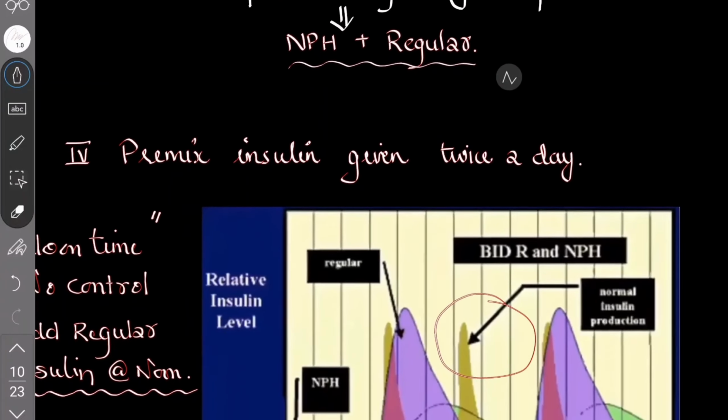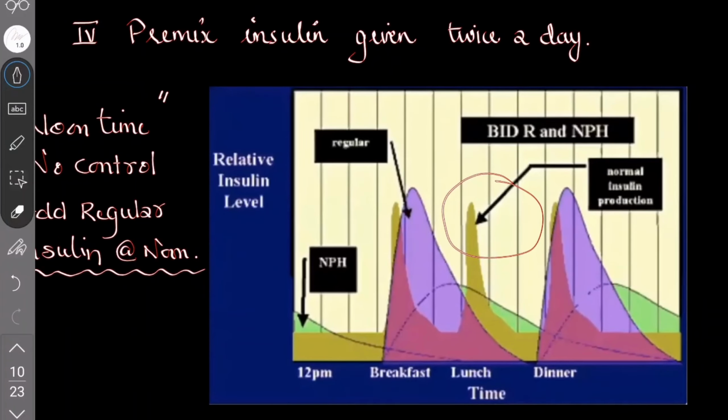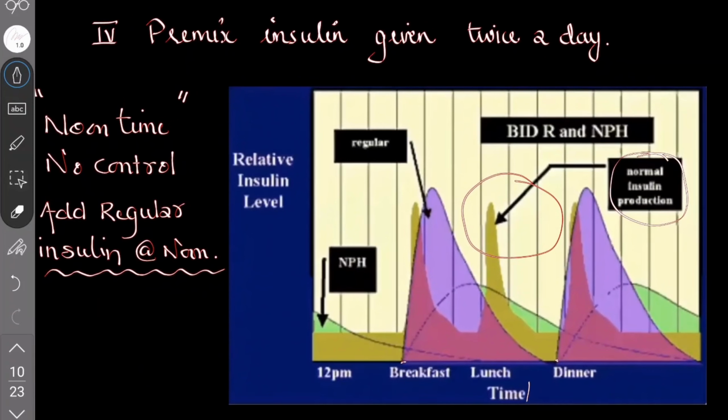Premix insulin is given twice a day. Nowadays this is followed by most general practitioners. You give a 30/70 in the morning, or you give a regular insulin as a separate injection in the morning before breakfast, and a similar regular insulin before dinner, and you have NPH also. But what we see here is the noontime insulin production. At noontime there is no control. So we can add a regular insulin at noon also. That will be a good idea.